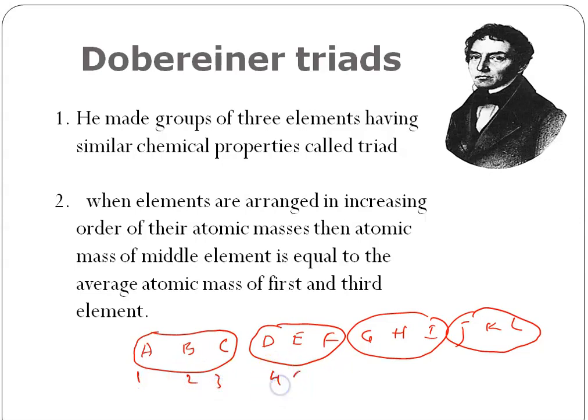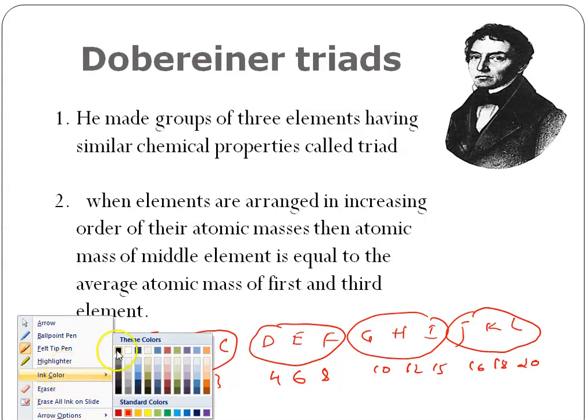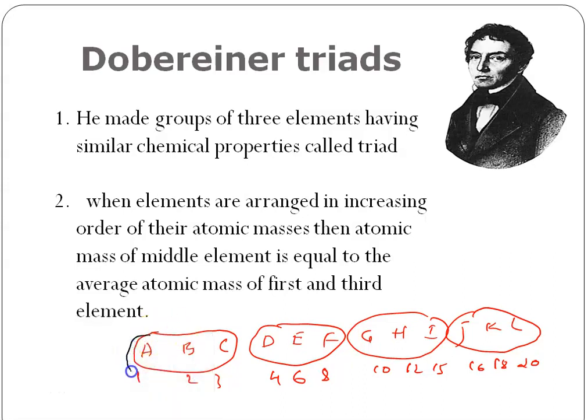Say it is 4, 6, 8. Say it is 10, 12, 15. Let's say it is 16, 18 and 20, like this. So now I have arranged all the elements in increasing order of their atomic masses, and I have arranged them in the triads also. Now what next he is saying here is the average atomic mass of a middle element. So here in the triad, let's concentrate on the triad first. So this is my one triad.